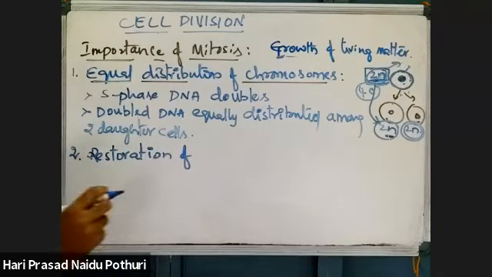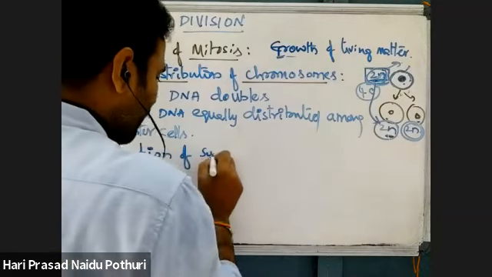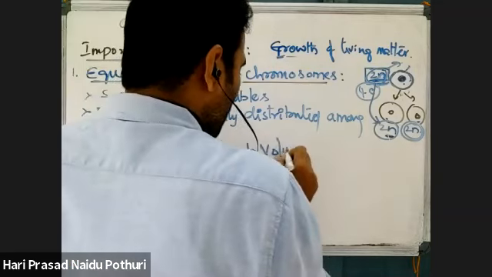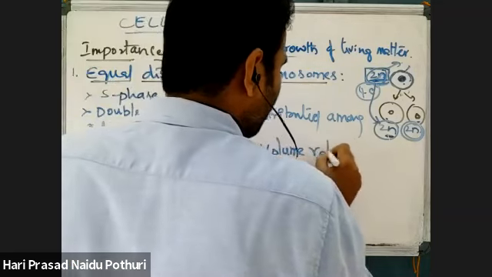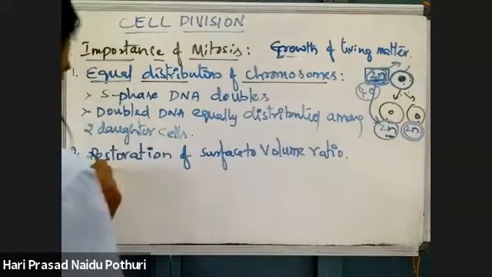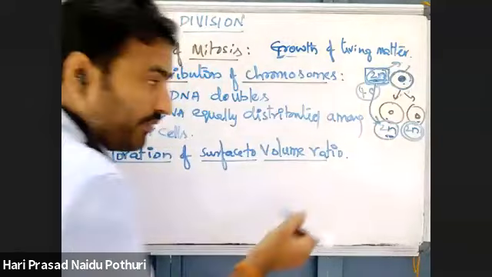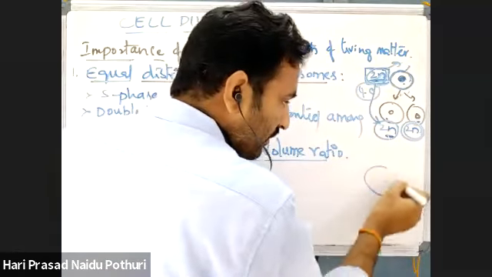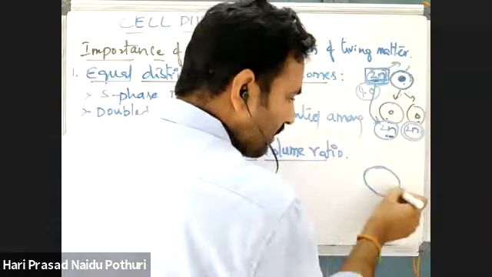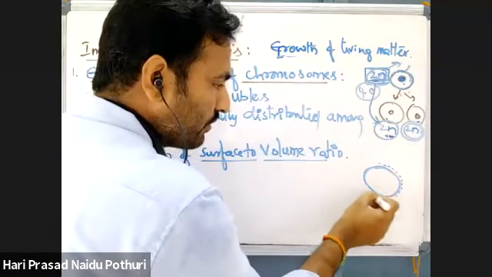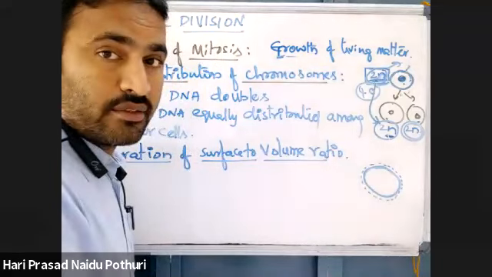restoration of surface to volume ratio of the cell. What is the surface to volume ratio? If you take a cell, this cell has a cell surface. How much surface is there?